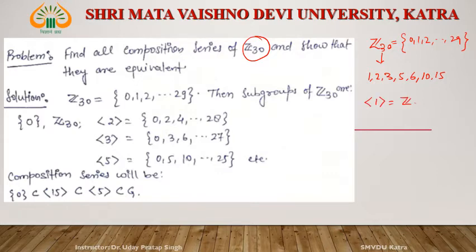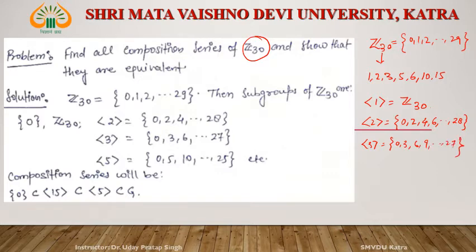What is 1? 1 is nothing but Z30. What is 2? 2 is 0, 2, 4, 6 up to 28. And 30 is equivalent to 1, which does not belong to this set. What is 3? 3 is 0, 3, 6, 9, and so on up to 27.